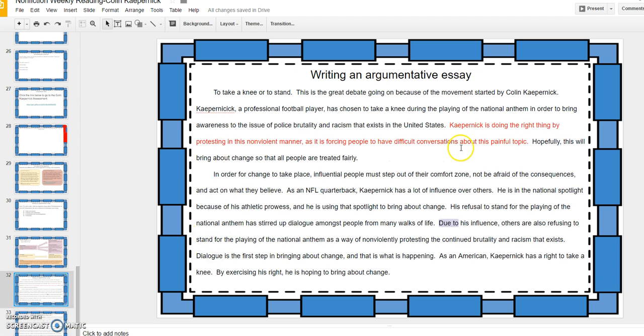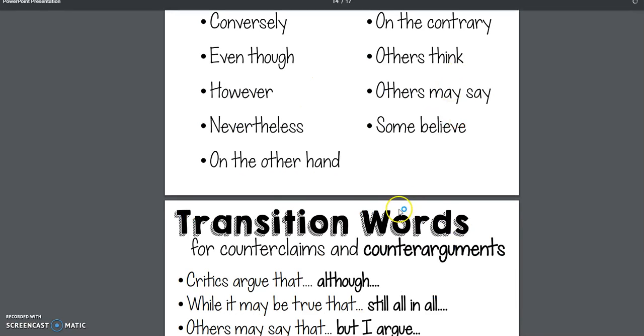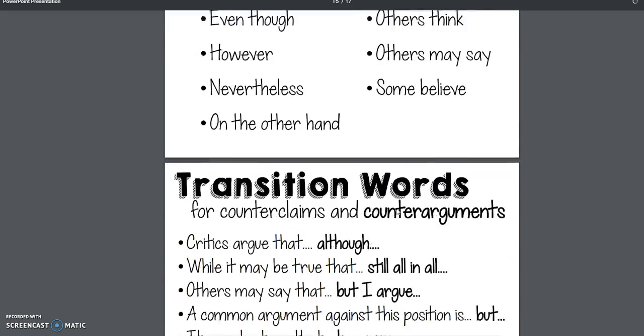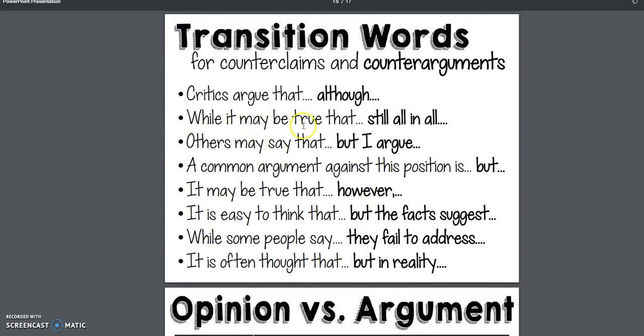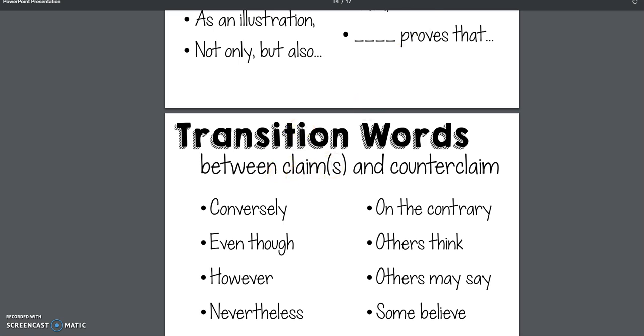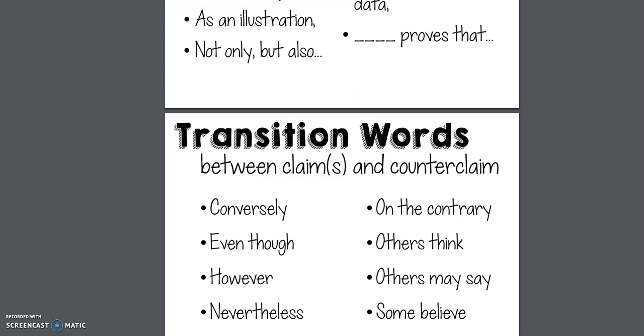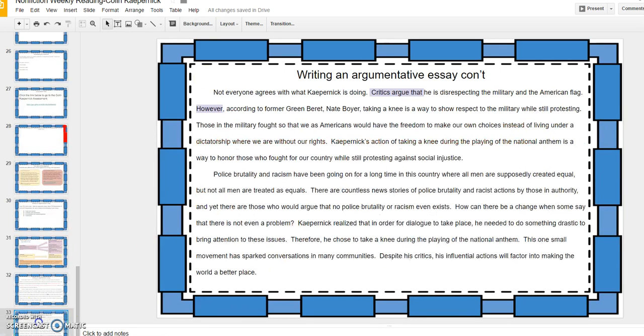I wanted to take just a moment to highlight once again that my claim is clearly stated right here in my first paragraph. Then in the second paragraph, I'm providing evidence to support my claim, and I use some transition words right here from this resource that helps me easily flow and transition between claims and counterarguments. So please make sure that you're using these transition words to help you in your own writing as well. Here's the one right here, critics argue, that lets me know that I'm about to address the counterclaim, and then this however is